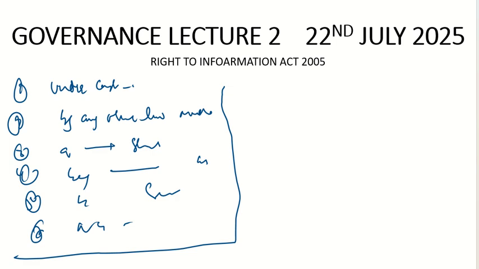All of them will have to ensure to provide information suo motu. What is this?